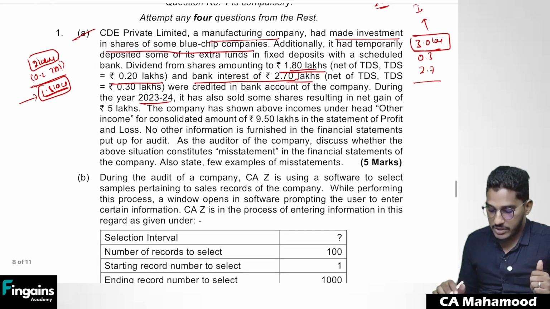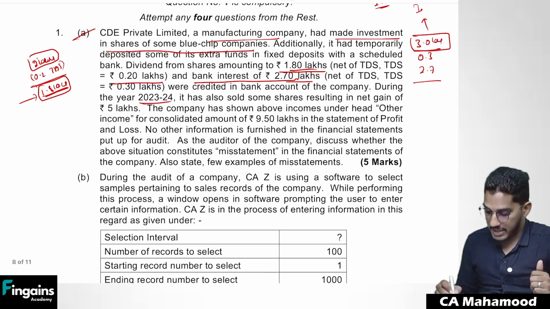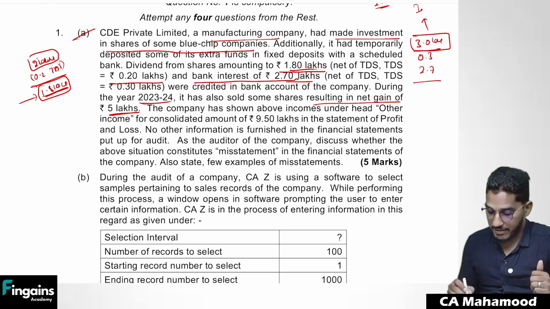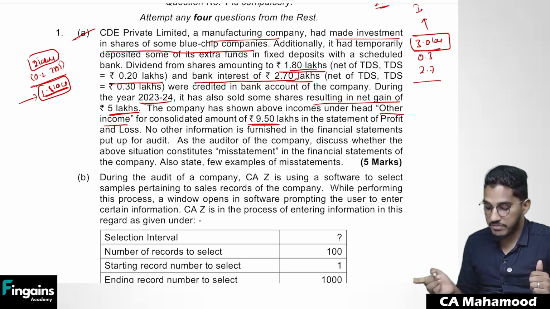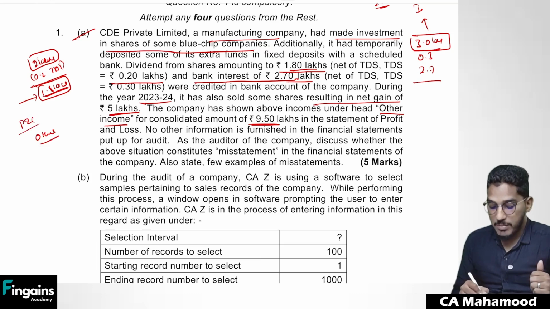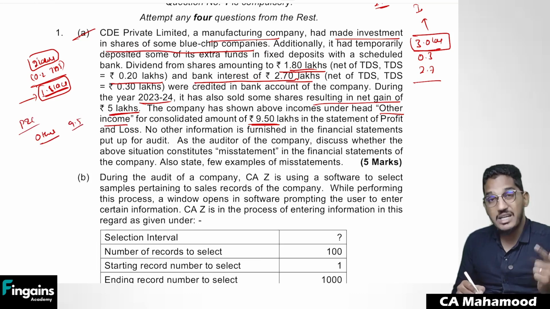During the year 2023-24, it has also sold some shares, resulting in a net gain of 5 lakh rupees. They have also made some income from the sale of shares, and the net gain from the sale of shares is 5 lakh rupees. The company has shown the above incomes under the head other income for a consolidated amount of 9.5 lakhs in the statement of P&L. So in their P&L, they have shown these three kinds of income as other income, but as a total figure of 9.5.